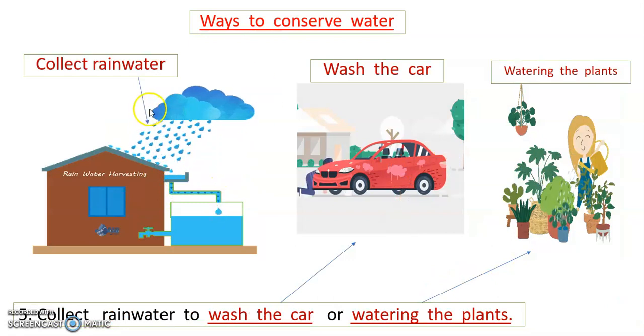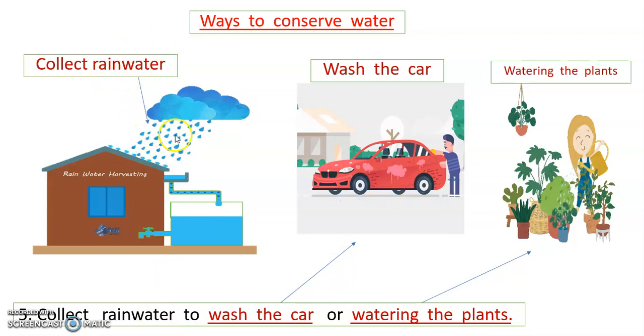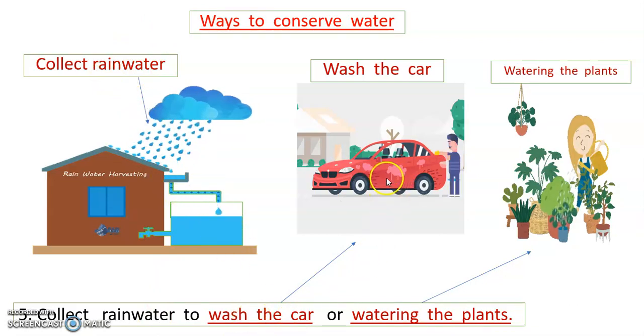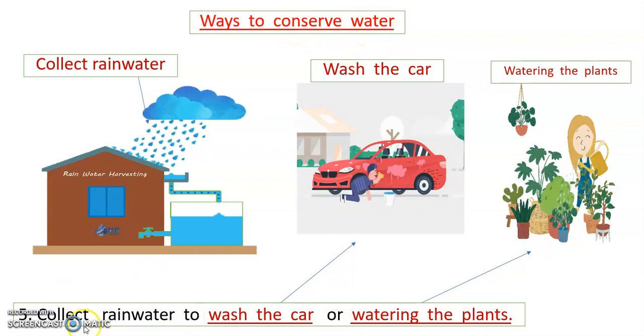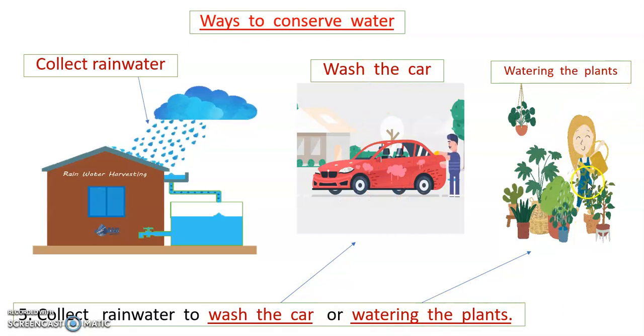Number 5 is collect rainwater. Collect rainwater to wash the car or water the plants. This is wash the car and this is watering the plants, to conserve water. Again, number 5 is collect rainwater to wash the car or water the plants.